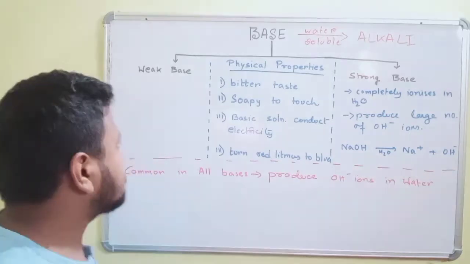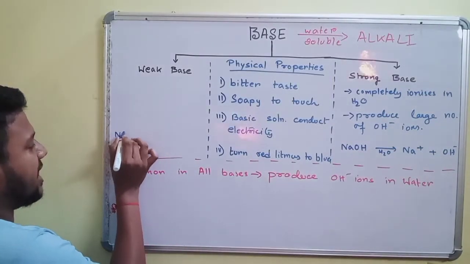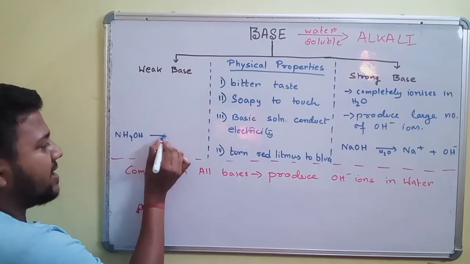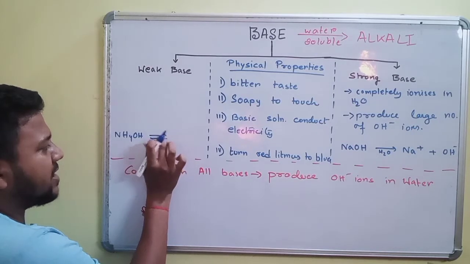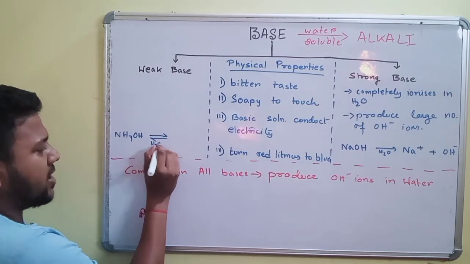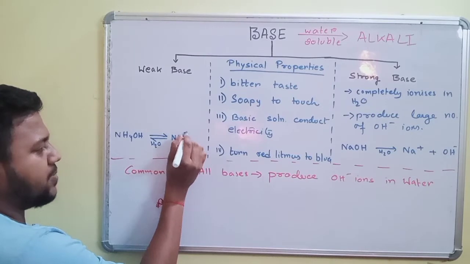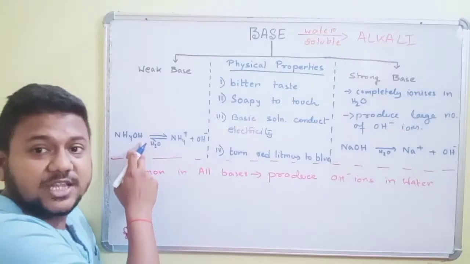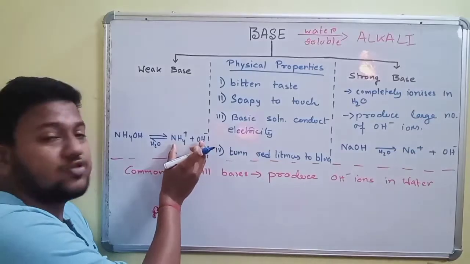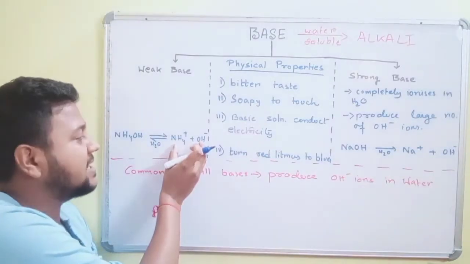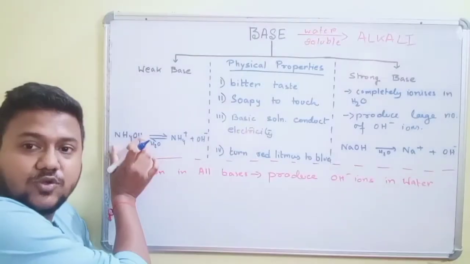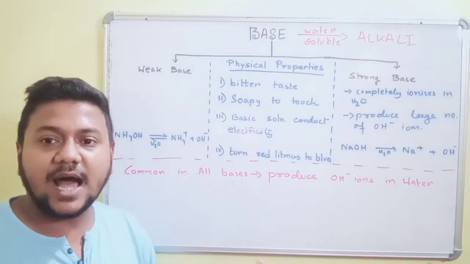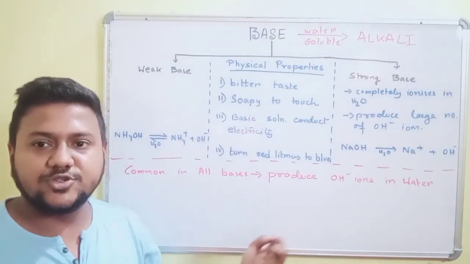Okay, so let us talk about those bases, like NH4OH, which is a weak base. When it dissociates in water, it dissociates into NH4 plus and OH minus. This reverse arrow just signifies that these two ions quietly want to remain in molecule form, and hence this reduces the amount of OH minus ions present in the solution of water.